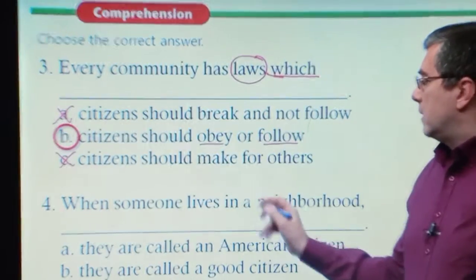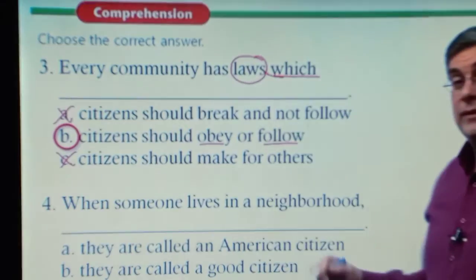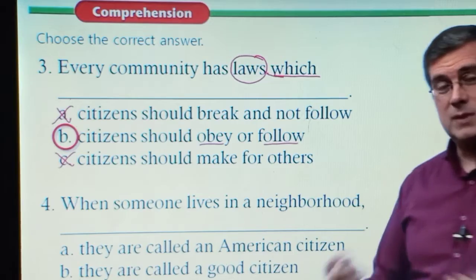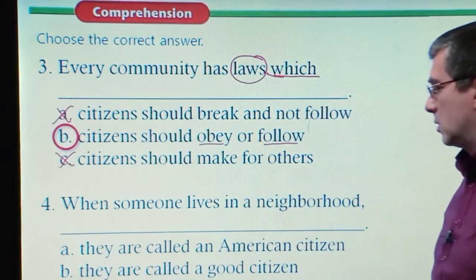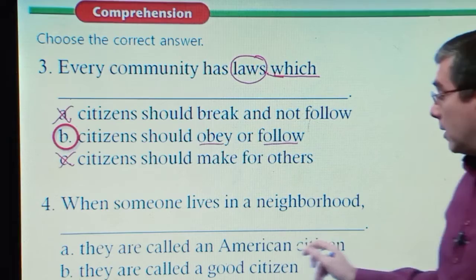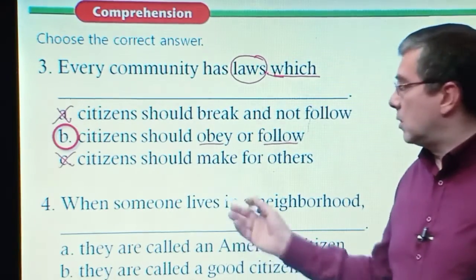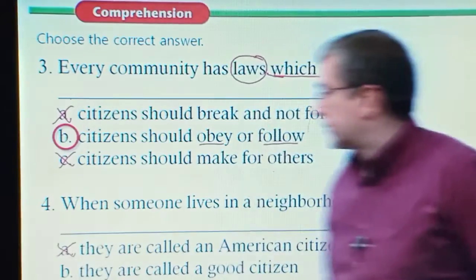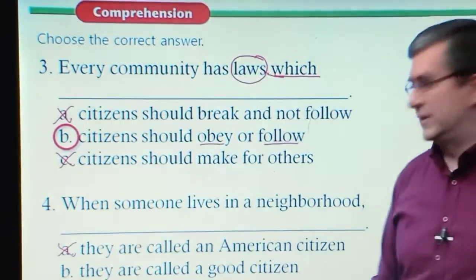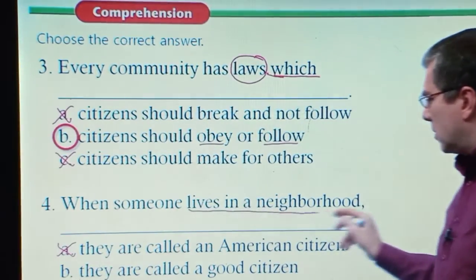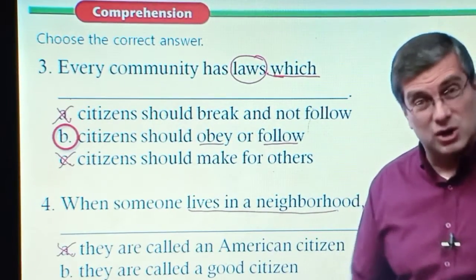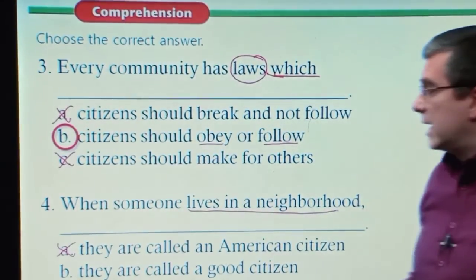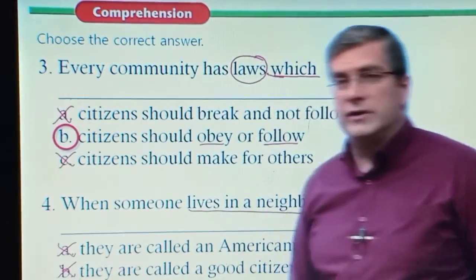Number 4. When someone lives in a neighborhood, they are called. A: they're called American citizens, but if they are not American citizens, it's not right. So this doesn't make sense. B: they're called good citizens, but we don't know. They just live in a neighborhood, but we don't know if they're good citizens or bad citizens.